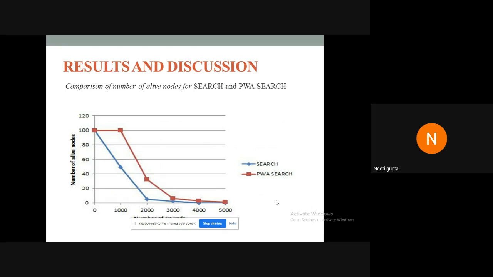This paper was also presented at an IEEE based conference at Amity University, and it is published in the IEEE conference proceedings, which is Scopus indexed.